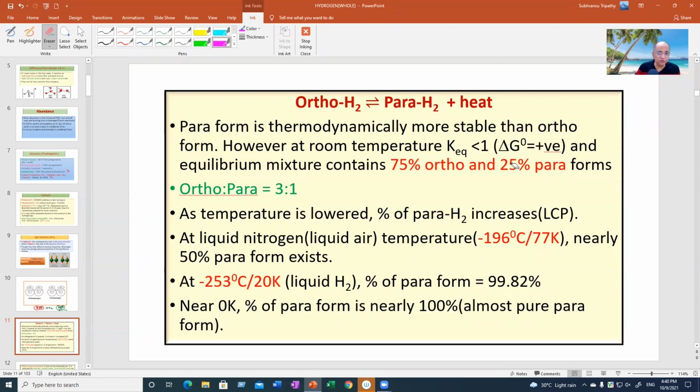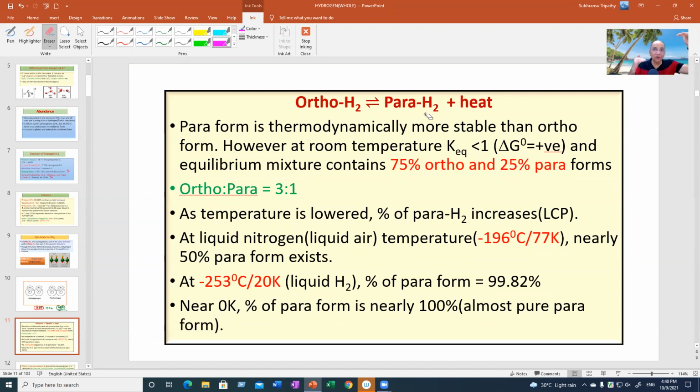When free energy change is positive, then the equilibrium constant will be less than 1. If it is negative, it will be greater than 1. All these things will be discussed in our thermodynamics program. And on calculation, and also tallying with reality, it has been found that at room temperature, the percentage of ortho is 3 times greater than that of para.